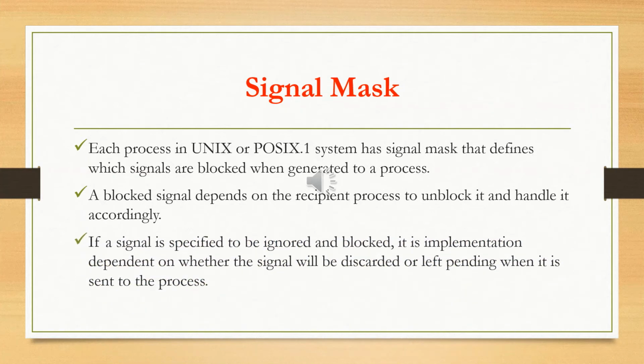Here we consider the signal mask. Each process in Unix or POSIX.1 systems has a signal mask that defines which signals are blocked when generated to a process. Think about each and every process: which signals are blocked, which signals are active. That should be specified on the basis of the signal mask.